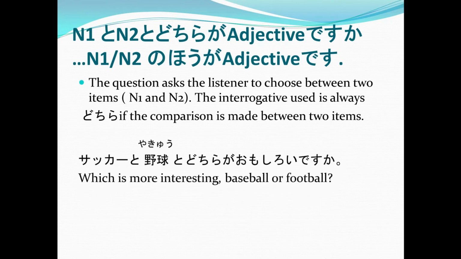Take a look at the example. Saka to yakyū to dochira ga omoshiroi desu ka? Again, saka to yakyū to dochira ga omoshiroi desu ka? Which is more interesting, baseball or football? So saka to, yakyū to are the two items that you're asking your listener to choose in between. Now, if the listener chooses saka, the answer would be like this.